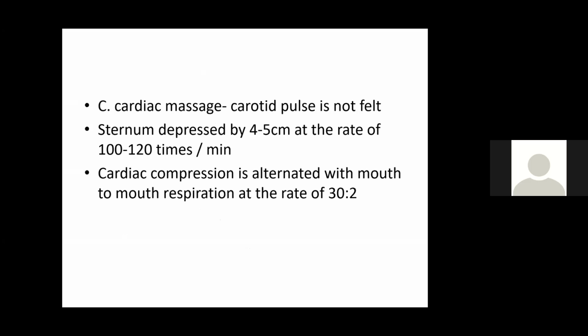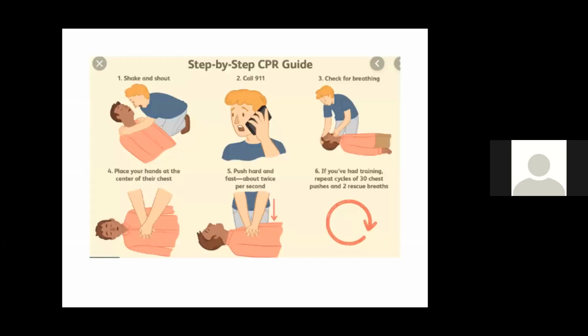If the carotid pulse is not felt, then you have to start chest compression. The sternum is depressed by 4 to 5 centimeters at the rate of 100 to 120 times per minute. Cardiac compression is alternated with mouth-to-mouth respiration. You can use the mask. At the rate of 30:2.